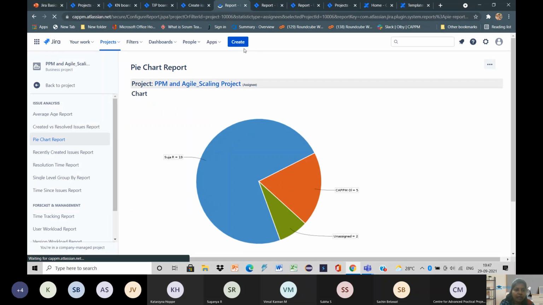And then we have the pie chart. As you all know, it is a pictorial representation of data. So it will show how many are unassigned and assigned work, and for whom it has been assigned. Everything we can see using this pie chart report.